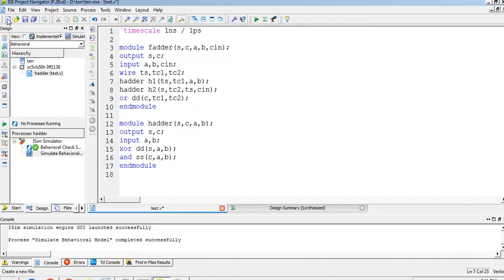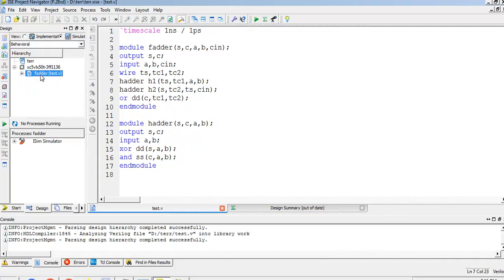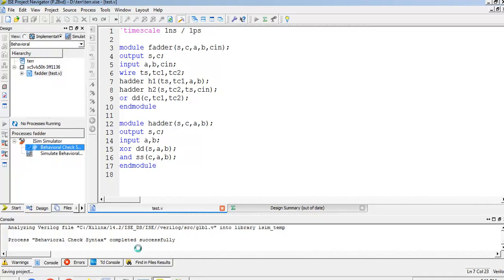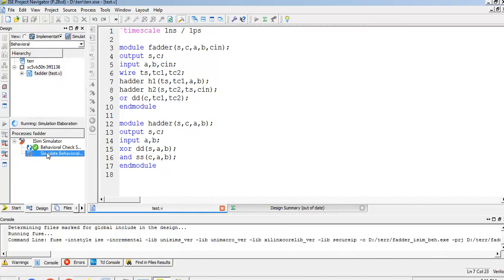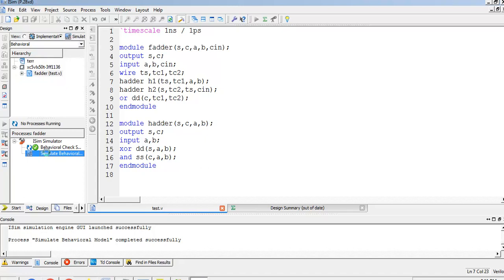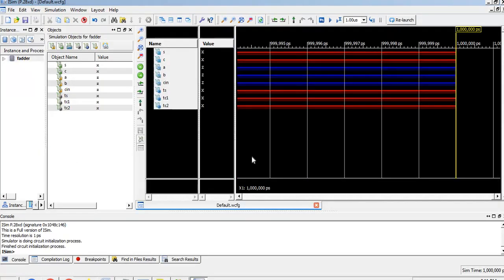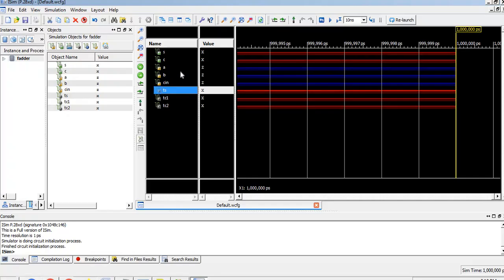Now let me save the program and click on this half adder. I expand the synthesis and verify the behavioral check. If there is any error, it would show, but it doesn't have any error, so you can see the green color indication. Let me double click on simulate behavioral model. Let me change this to 10 nanoseconds instead of 1 microsecond. Now I can apply the inputs: A, B and Cin are the inputs.